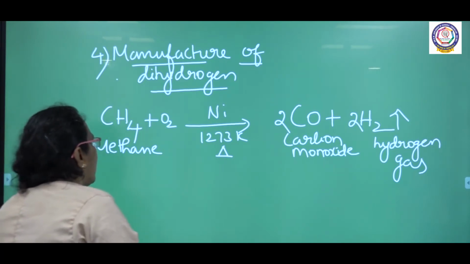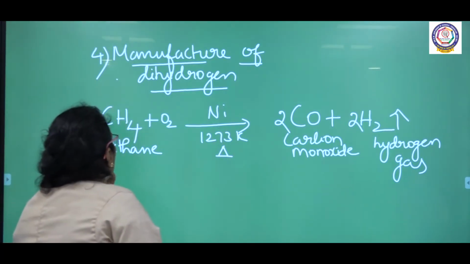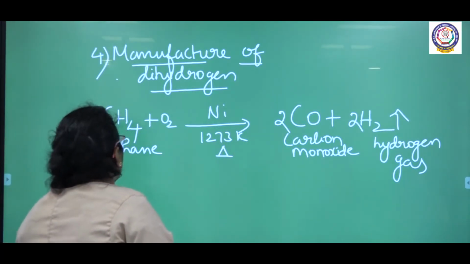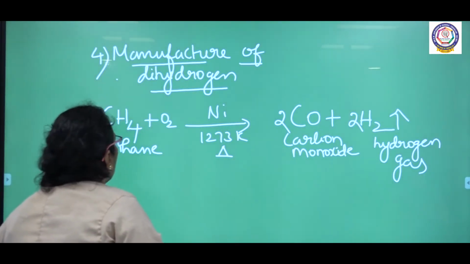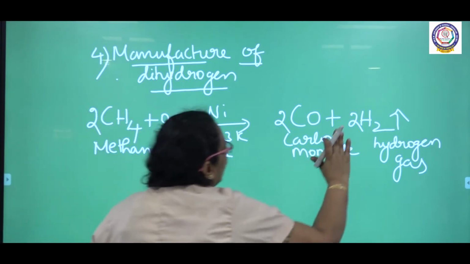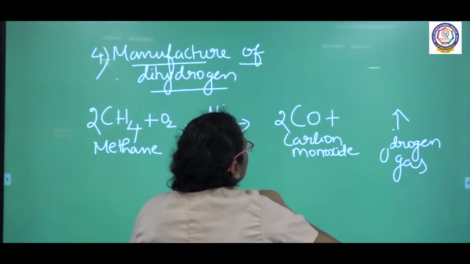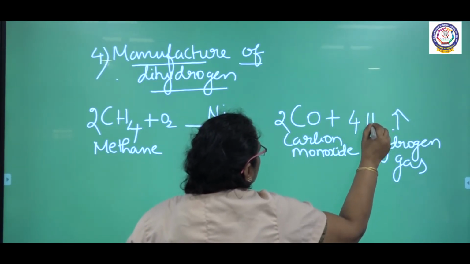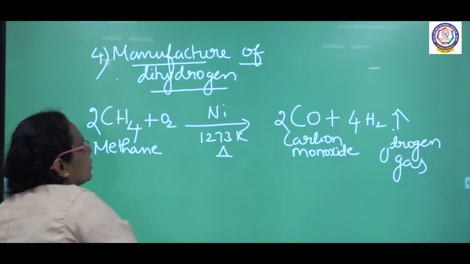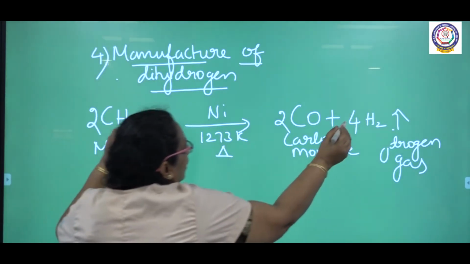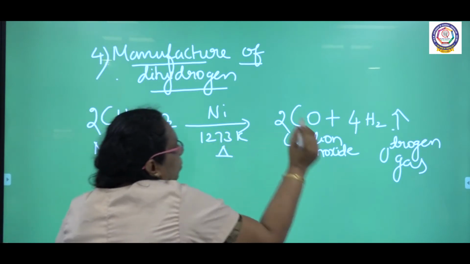But see, on carbon, there is only 1 carbon on one side and 2 carbon on the other. If I put 2 here, 2 carbon is getting balanced. But hydrogen, there are 8 hydrogen on one side but only 4 hydrogen on the other, so it has to be balanced again. If I multiply here by 4, you will be getting 8 hydrogen, 2 carbon, and 2 oxygen. Everything is balanced here. 2 4s are 8 hydrogen, 4 2s are 8 hydrogen. There are 2 carbon balanced, 2 oxygen balanced.